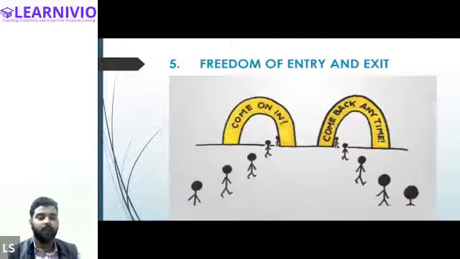So how can we say that there is no restriction on entry and exit? See, if there had been restrictions, then the number of sellers could not be so large. While discussing monopolistic competition, I told you that we have a large number of sellers, no? So that proves that there is no restriction in the market. Sellers are easily able to enter the market and a seller is in a position to leave the market as well. So there is almost insignificant restriction on entry and exit from the market. Is that clear, Steve? Yes, sir.